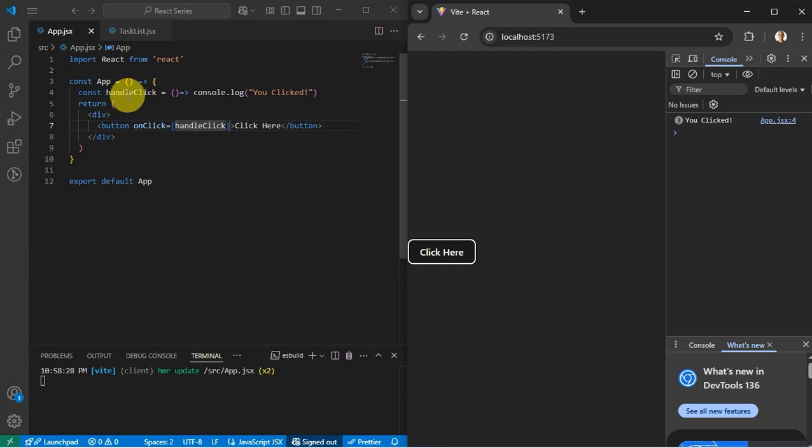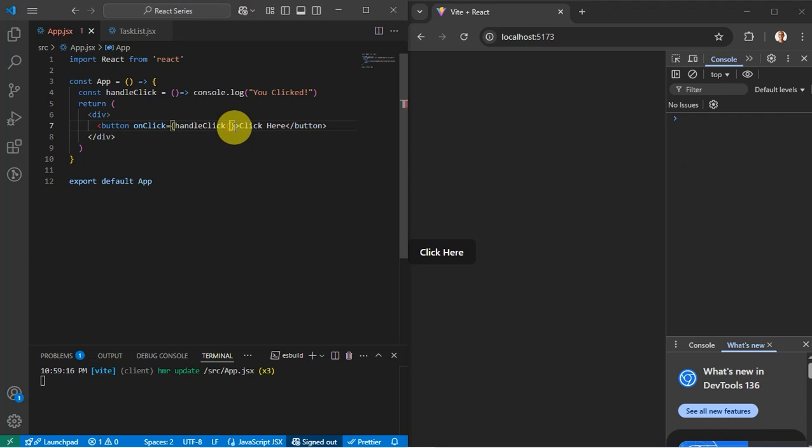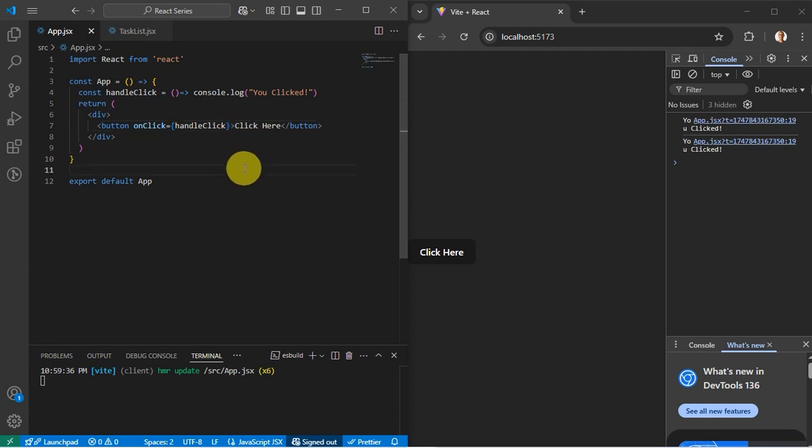We need to create a function, then we create the reference of the function on the onClick prop. So you don't need to call the function. When you call the function, it will invoke the function automatically. So you will avoid that by just passing the reference of the function.